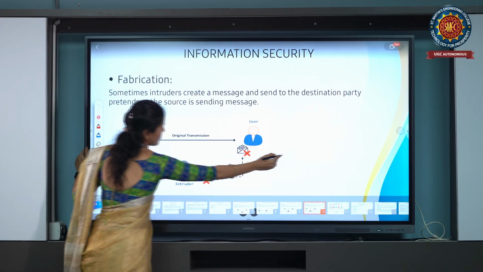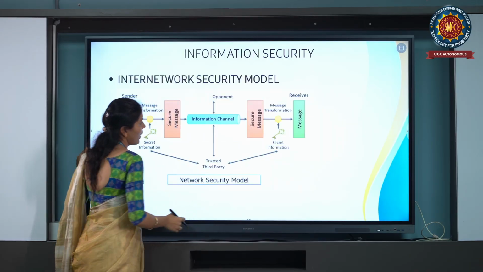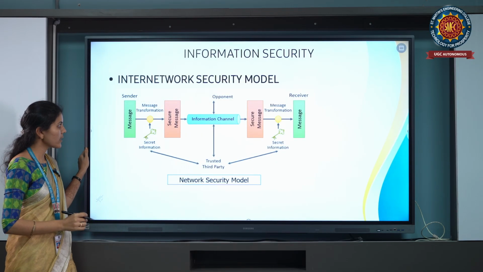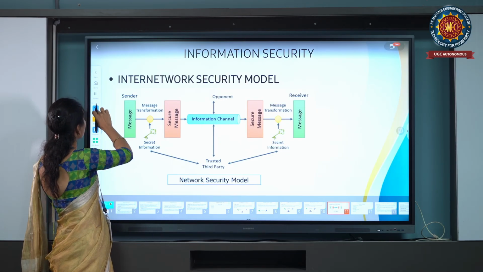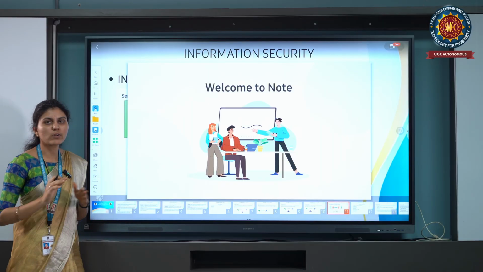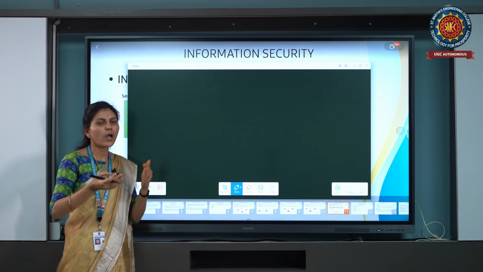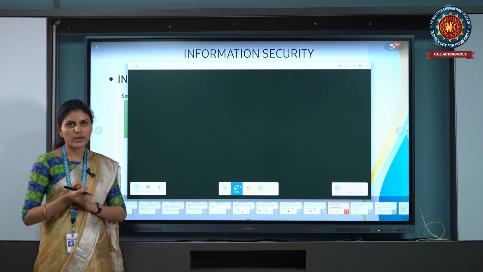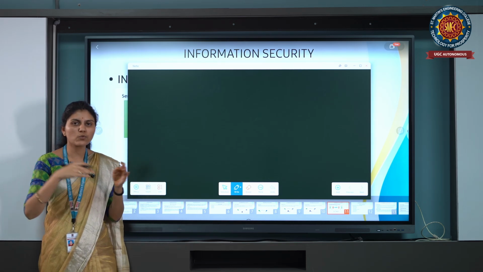Then next, the inter-network security model. The inter-network security model is just about how we are sending information from one place to another place, how we are moving the information to the destination person.